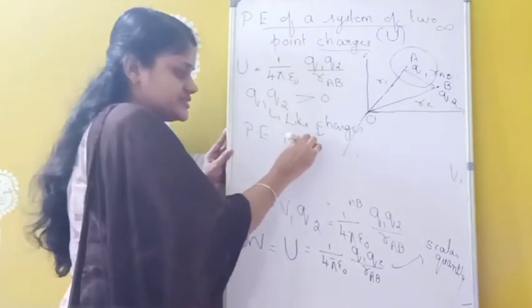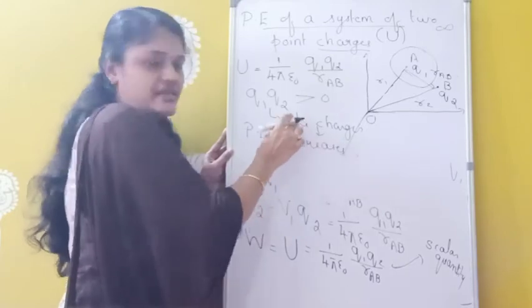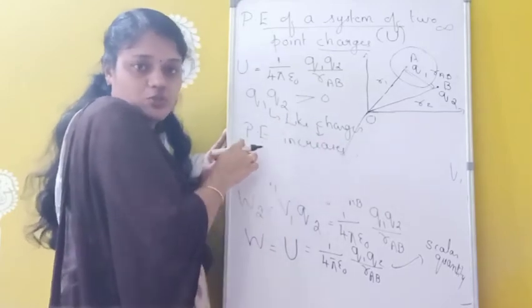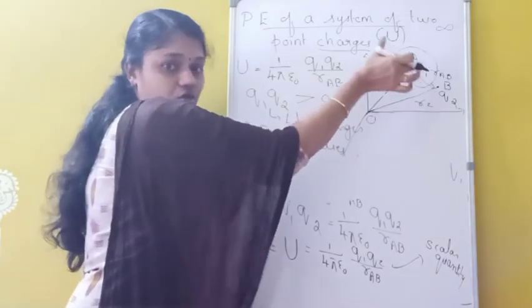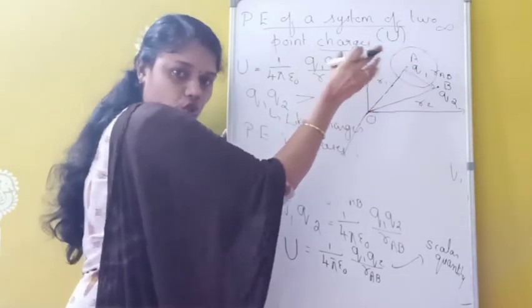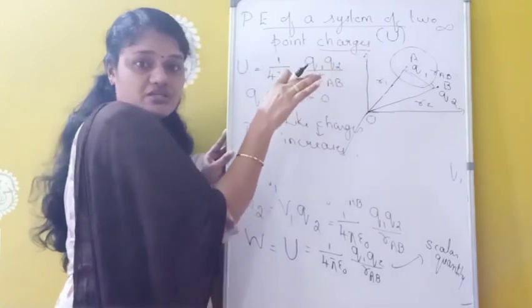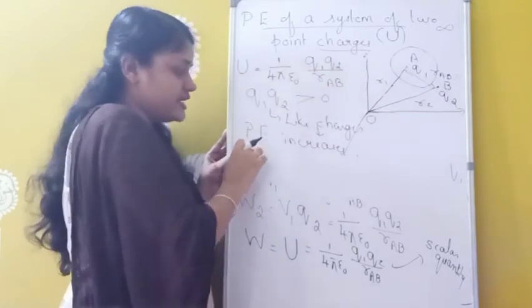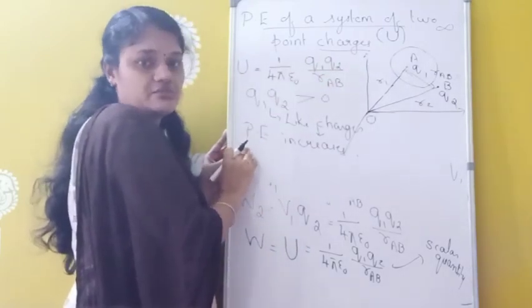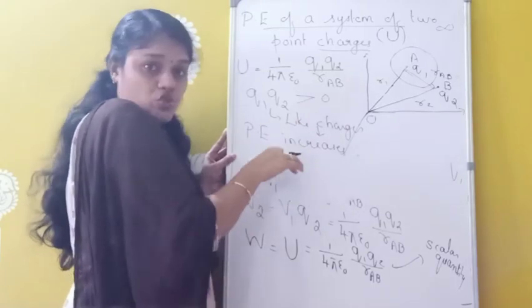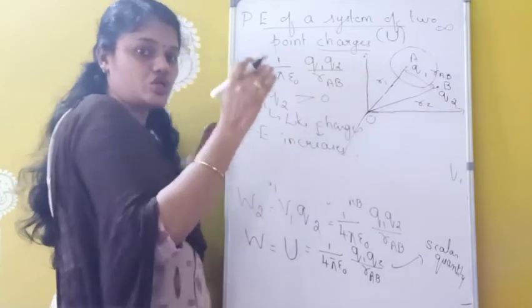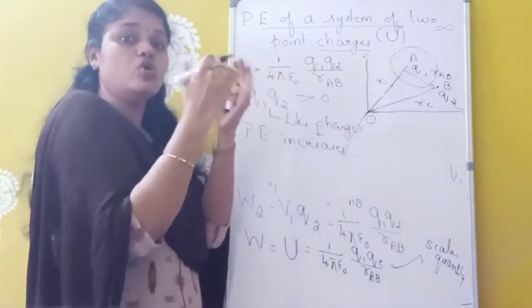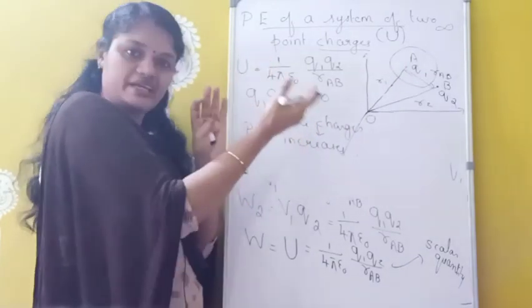Potential energy increases. I already told you, in the case of like charges, in order to bring two like charges close together, the work done should be more, and whenever work done is more, the potential energy is increasing. If you want to bring two charges close together, we have to do more work, which means potential energy will be increasing.